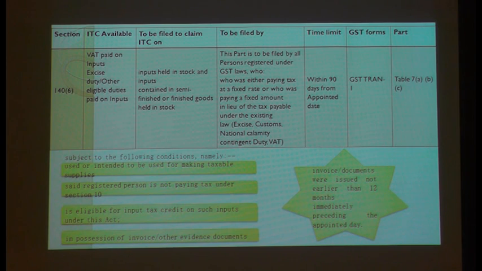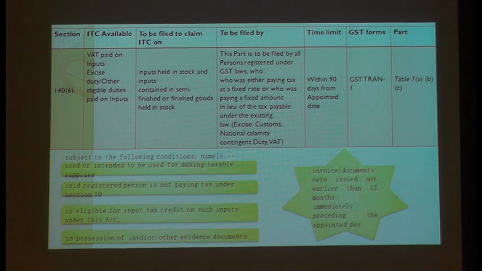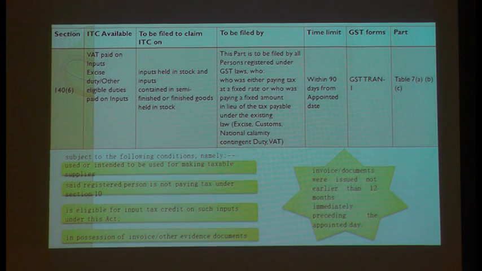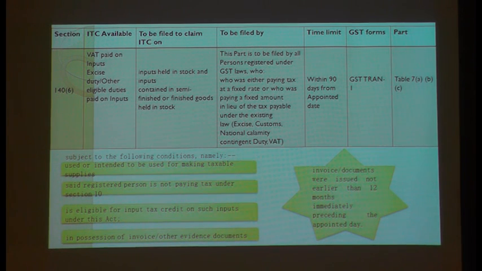What is this? This is the composition scheme in the old law, and you are under the regular scheme in the GST law. Many of the works contractors were under the composition scheme in the old law. They were paying 4% and enjoying the composition. Now there is no more composition for works contractors in the GST law. Real estate and all, they cannot enjoy this composition in the GST law, whereas they were enjoying the composition scheme in the old law. So what can they do now? They can enjoy the credit of only the inputs.